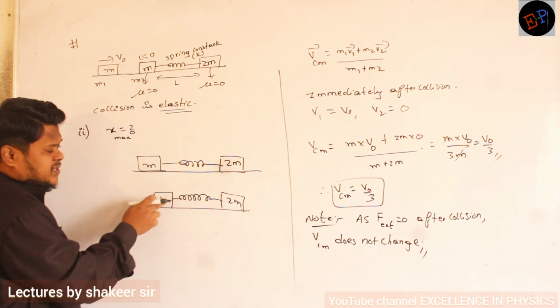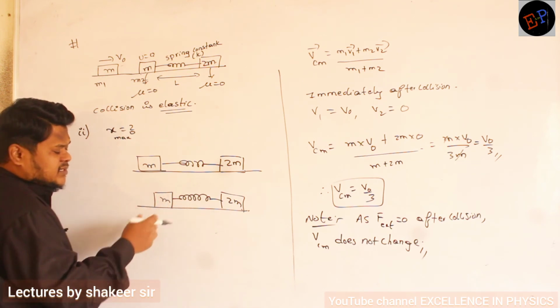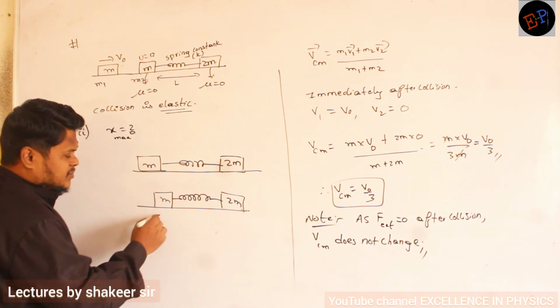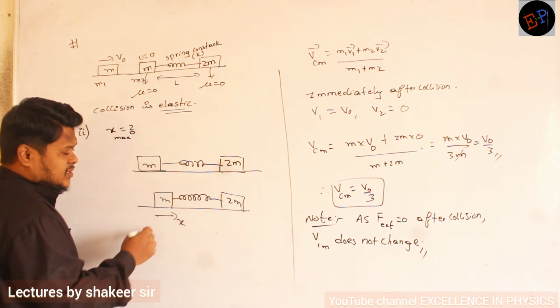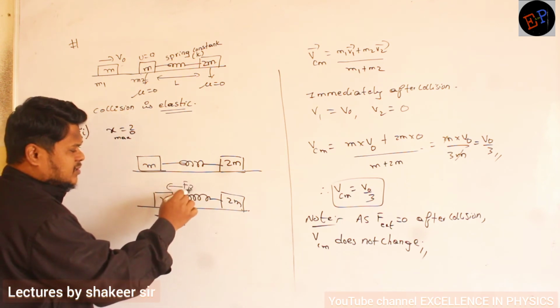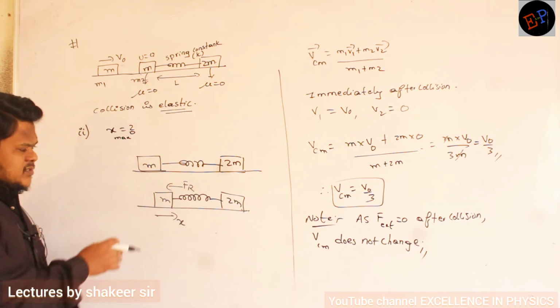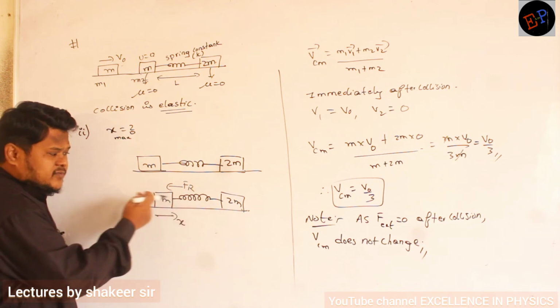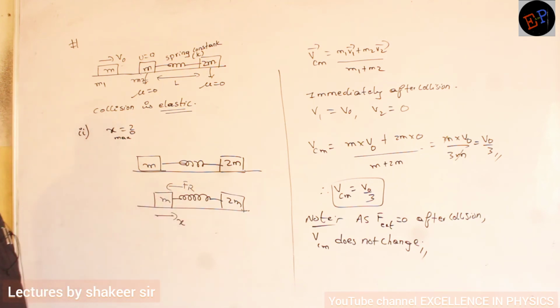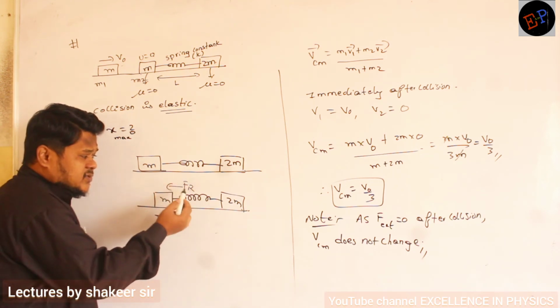So when this spring starts compression, what will be the direction of restoring force? Compression is in this direction, no? Immediately the restoring force will be in the opposite direction. That's all. If the spring compresses in this direction, the restoring force will be in the opposite direction. So on this side, the restoring force is in this direction.